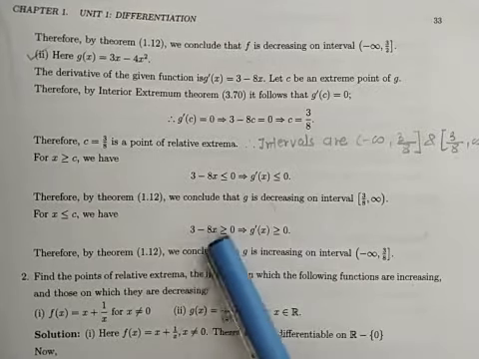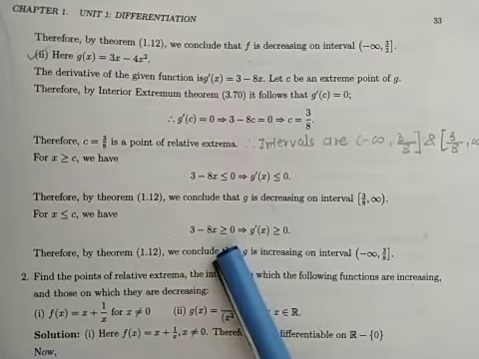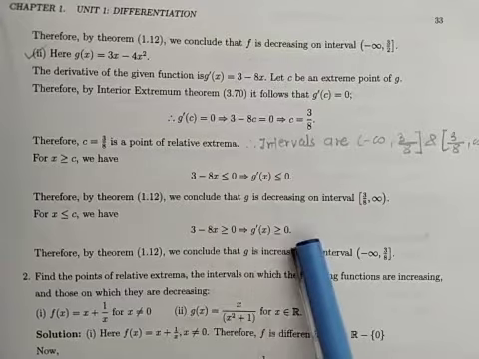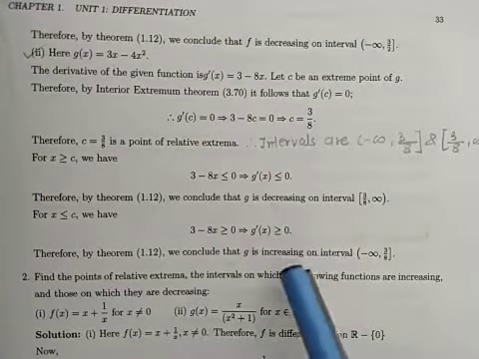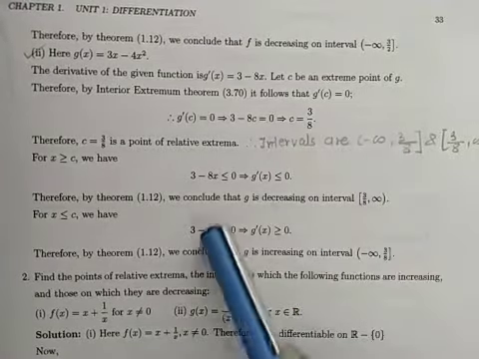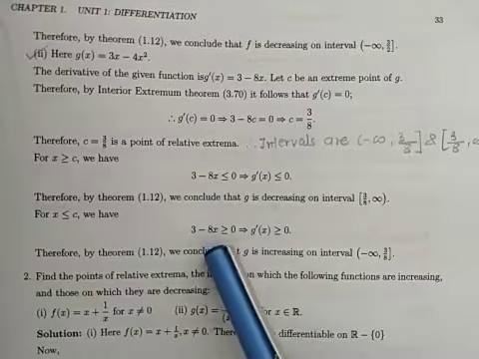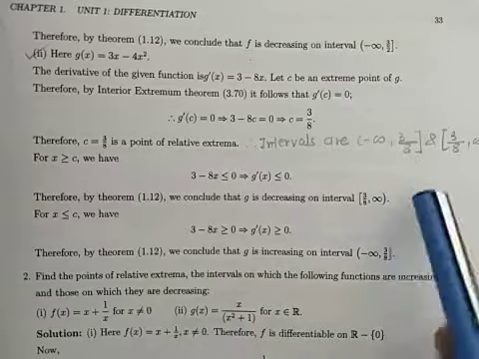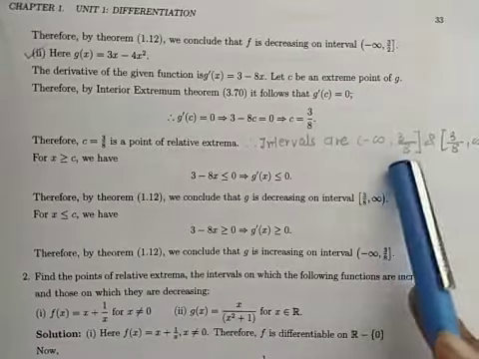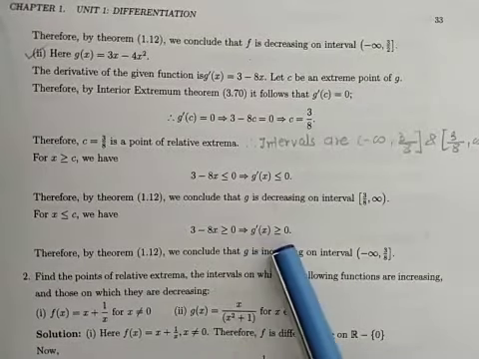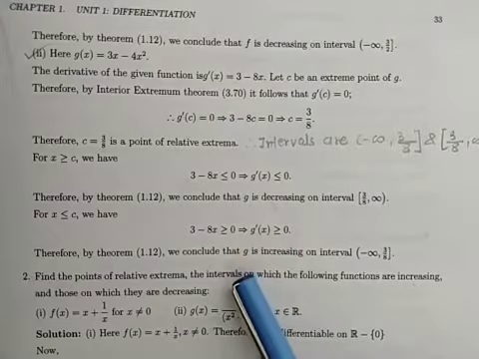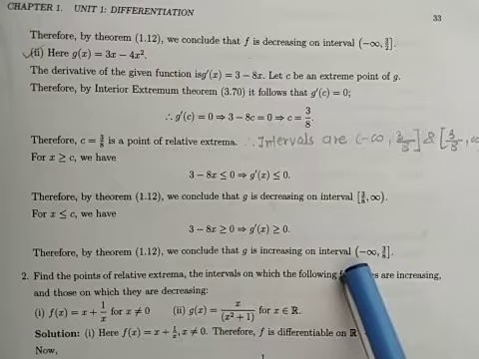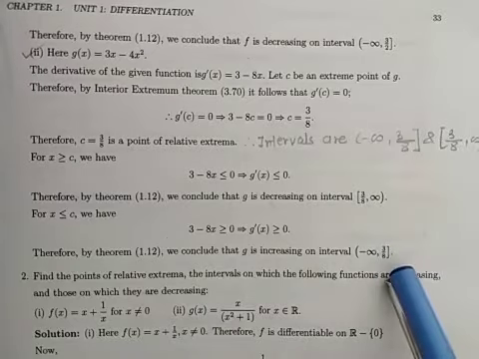So 16 plus 3 is a positive number. It is greater equal 0. So this implies g dash of x greater equal 0. Remember, we are just taking one element to check whether this quantity is greater equal 0 or less equal 0. We can take any number from this interval. Now here g dash of x is greater equal 0. So again by the theorem we conclude that g is increasing on the interval minus infinity to 3 upon 8.